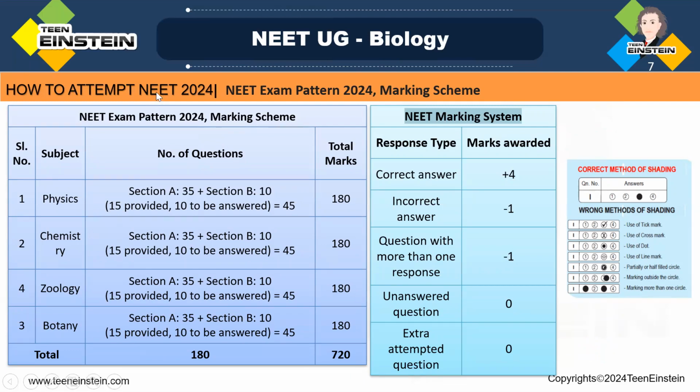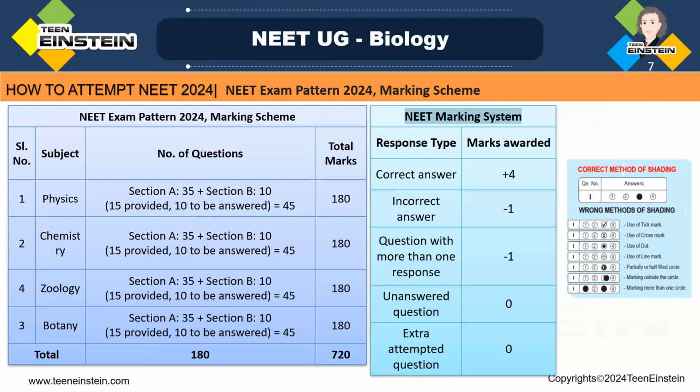Under section A, 35 questions are asked for physics, chemistry, zoology, and botany. Here you can see section A and section B. In each one, section A has 35 questions, and both sections, A and B, have negative marking for wrong answers, right? This section A part doesn't have any choice. Both have negative marking, and a total of 140 marks for 35 questions.